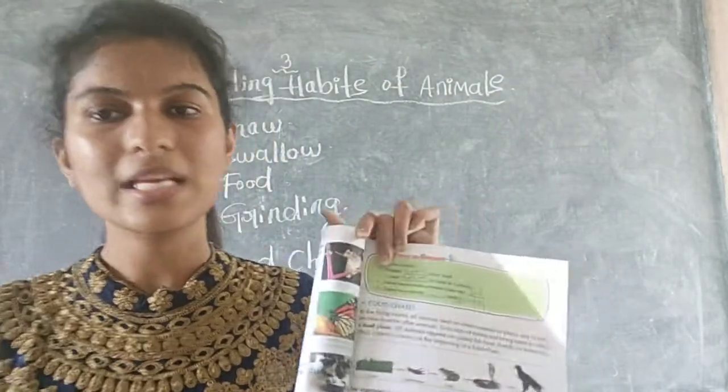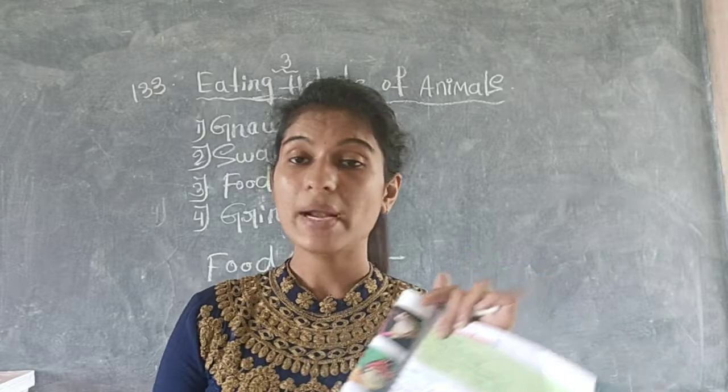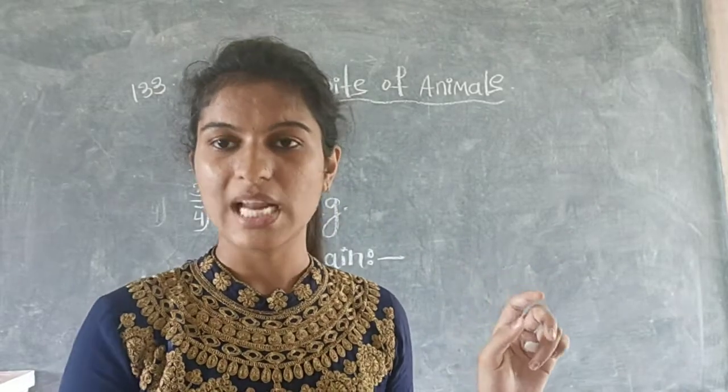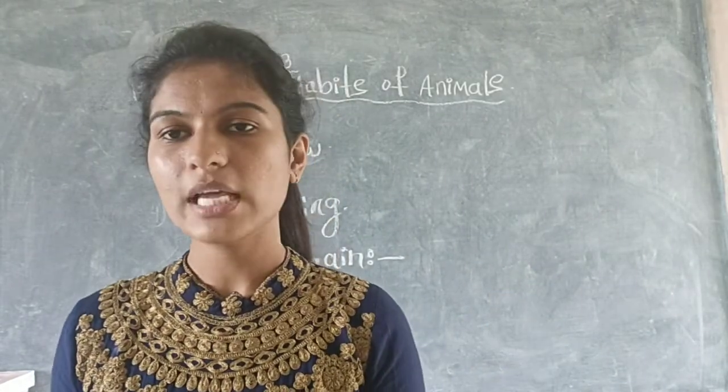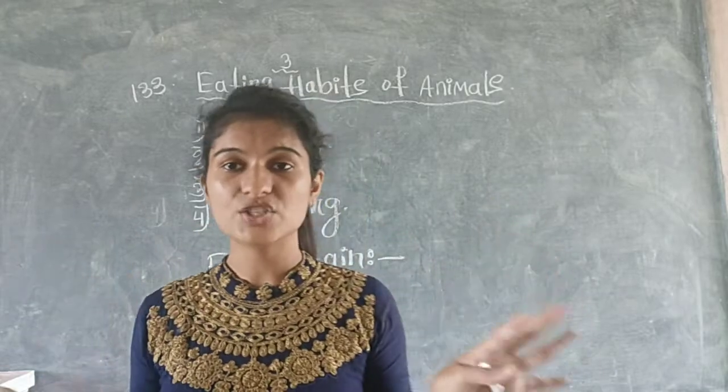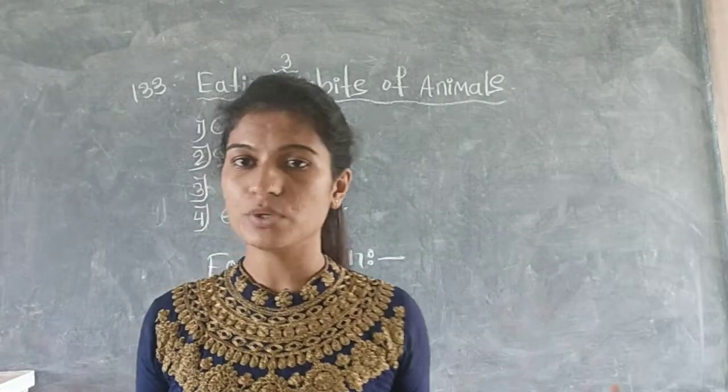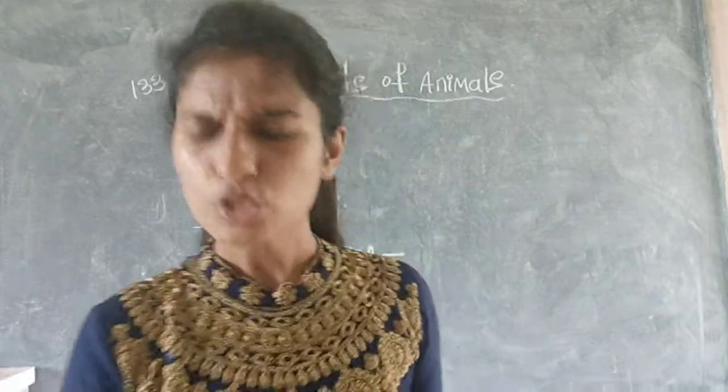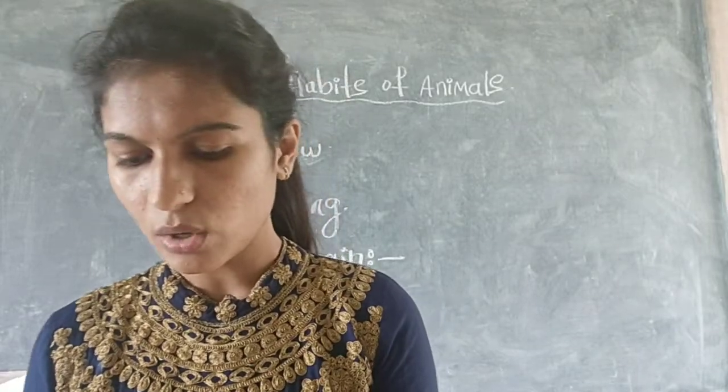All animals depend on each other for their food, directly or indirectly, but all the animals depend on each other for their needs and for their food. Okay, so that is called a food chain. That is only called the food chain.